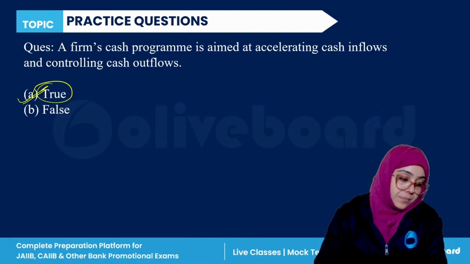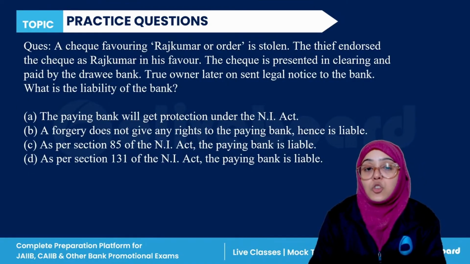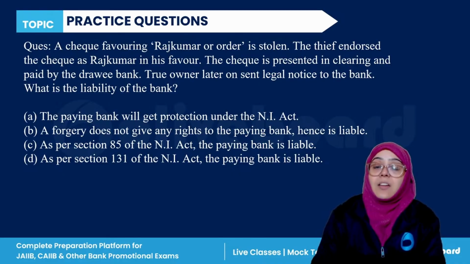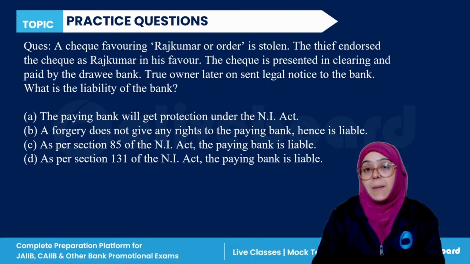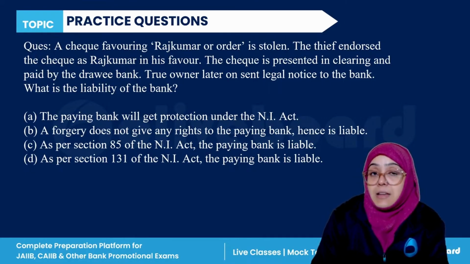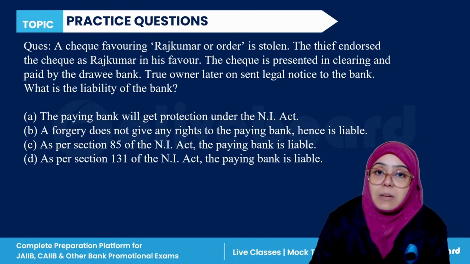Done? Okay. Next question. A check favoring Rajkumar or order is stolen. The thief endorsed the check as Rajkumar in his favor. The check is presented in clearing and paid by the drawee bank. The true owner later sent a legal notice to the bank. Now, what is the liability of the bank?